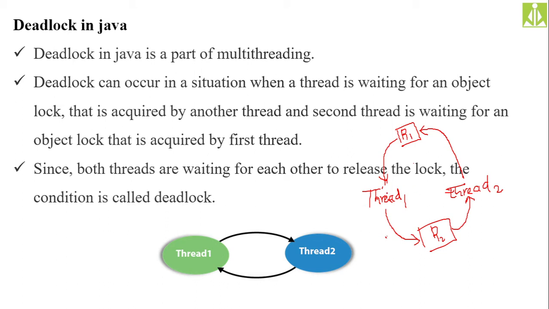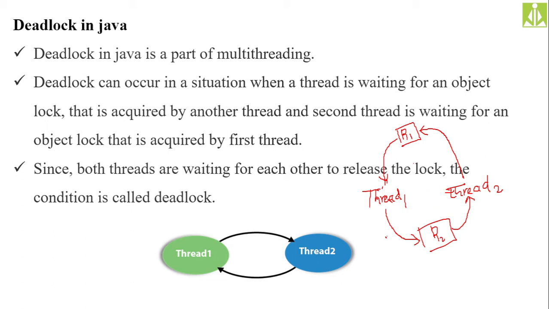To complete thread 1, we need R2, and R2 is acquired by thread 2. Thread 2 will release R2 when it completes its execution. Is it going to release R2? Never. Why? Because in order to complete, thread 2 also needs R1, which is under the control of thread 1. Thread 1 will release R1 only after its completion. Is it going to complete its execution? Never, because it also requires R2, which is under the control of thread 2.